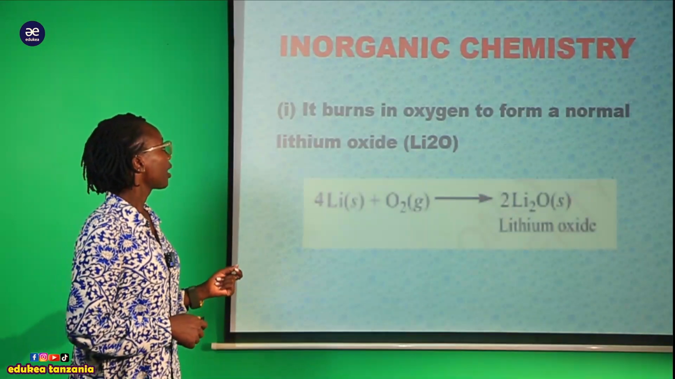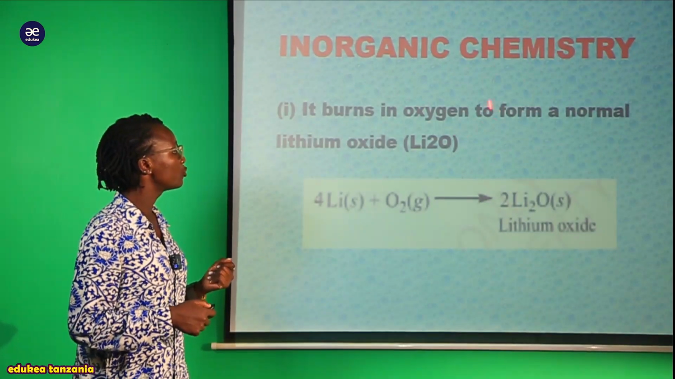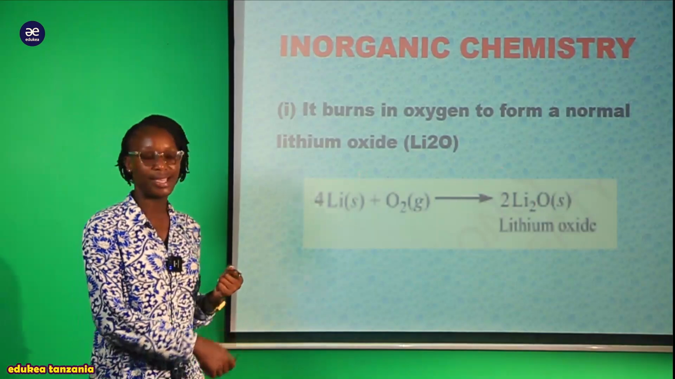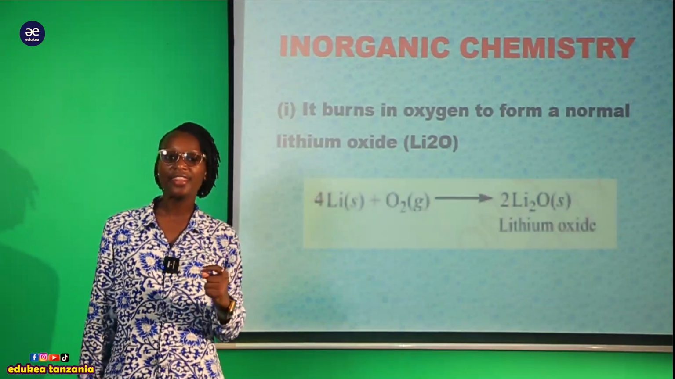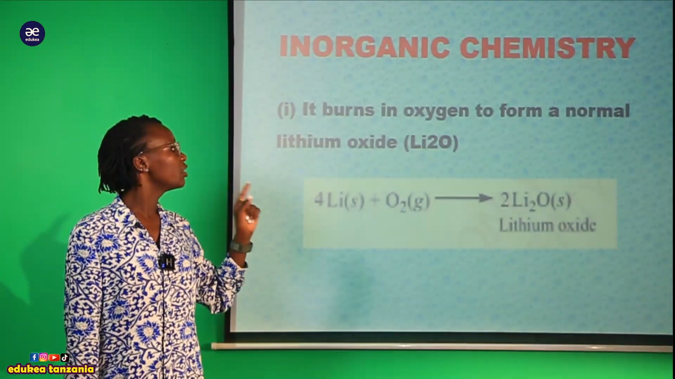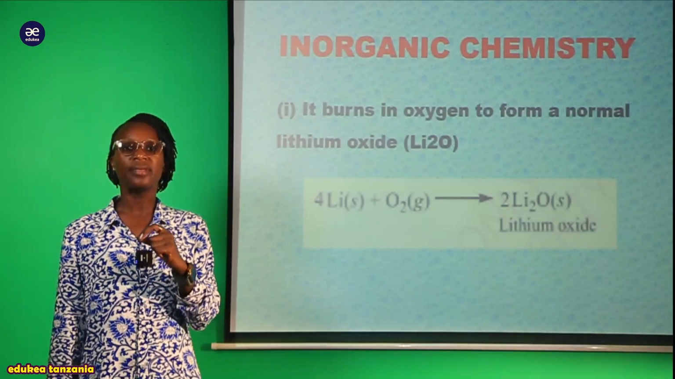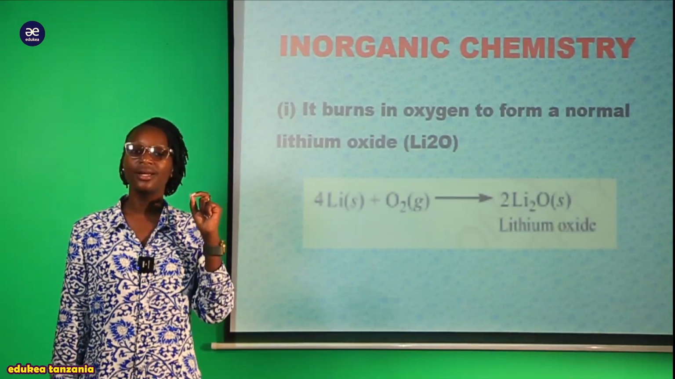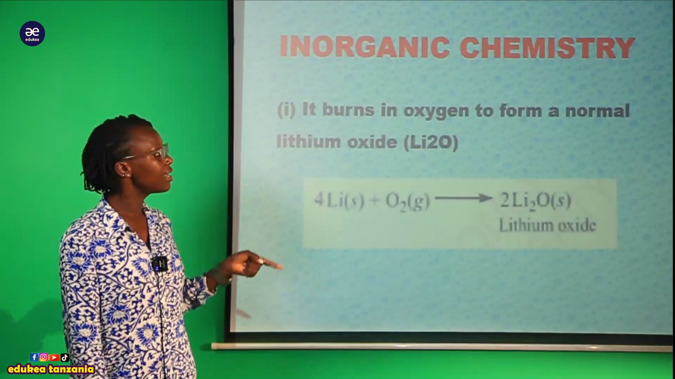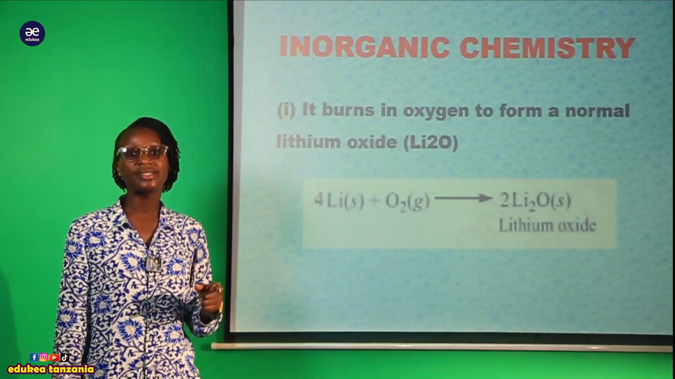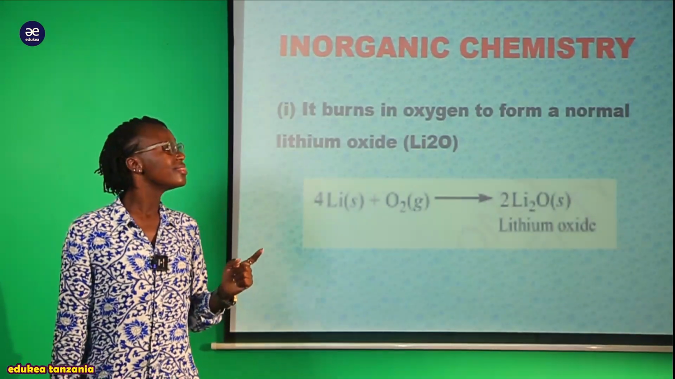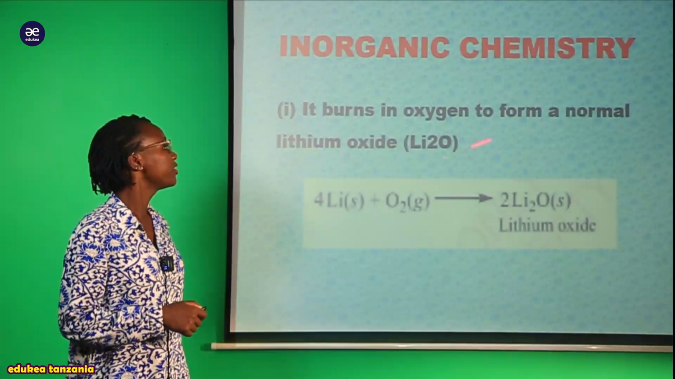Anasema kwamba it burns in oxygen to form a normal lithium oxide. Kwamba hii lithium it burns in oxygen. When we talk about burning in oxygen, it means that we are talking about a combustion reaction. So the lithium undergoes a combustion reaction, meaning that it reacts with oxygen gas, therefore anaenda kutengeneza the normal lithium oxide.